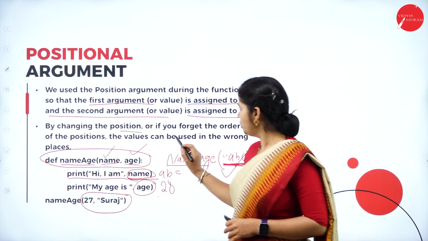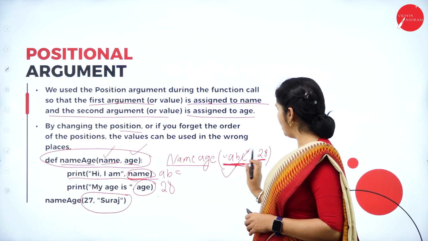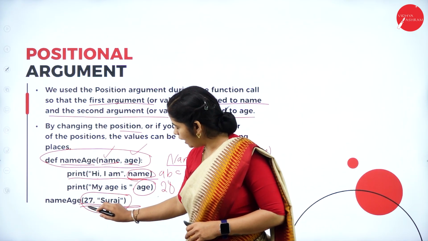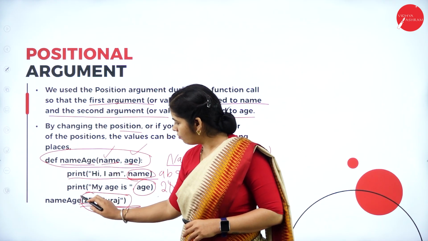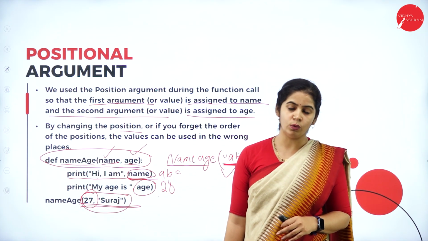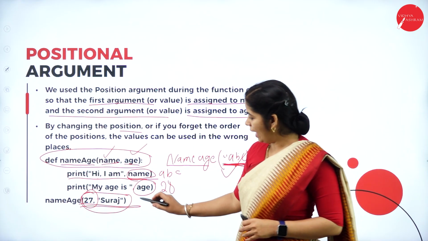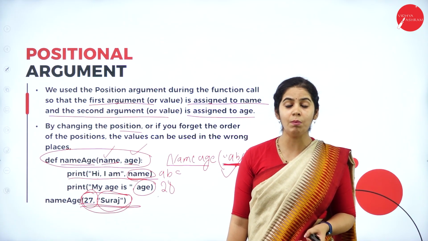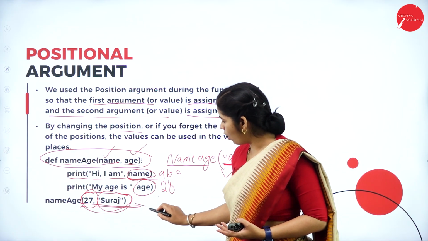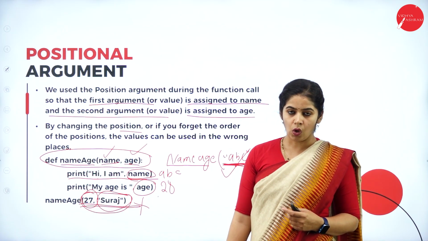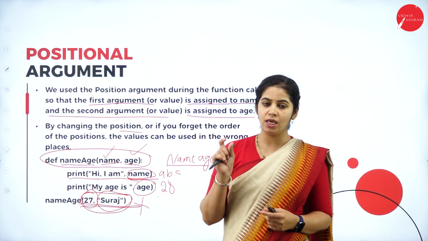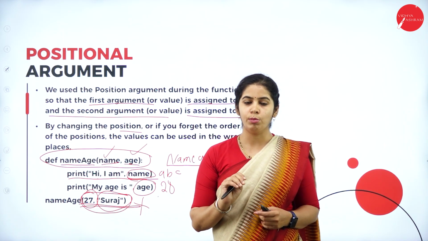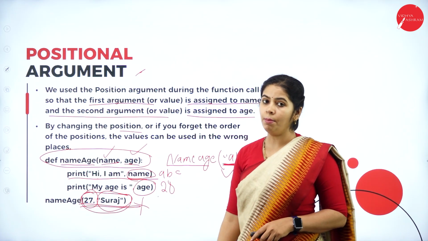If we change the position of the parameter value, it won't give the proper result. Here you can see, in place of the name, I'm giving an integer value, that is an age value, and in place of age, I'm giving a character value, that is a name value. So this cannot be accepted. The values should be passed in the same position and in the same order. That is nothing but the positional parameter.